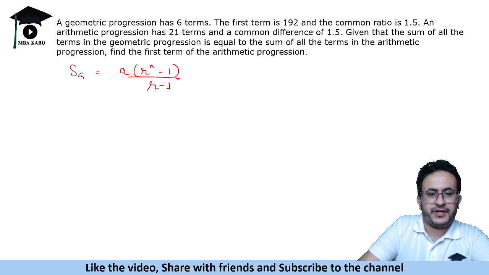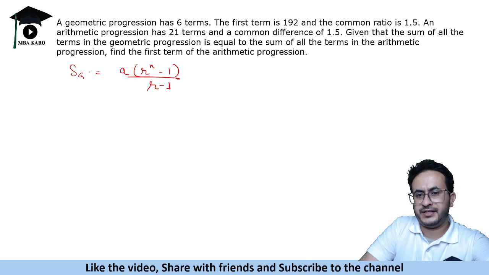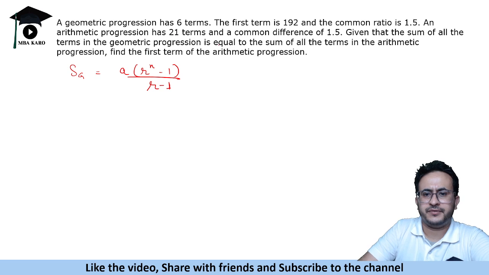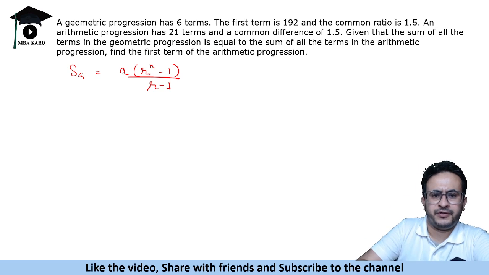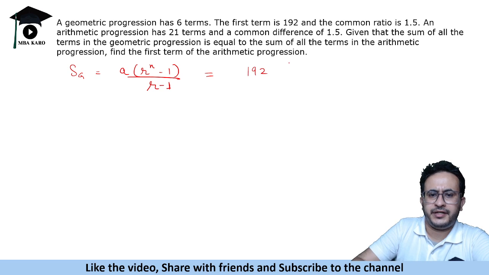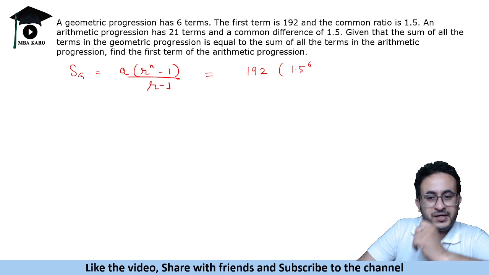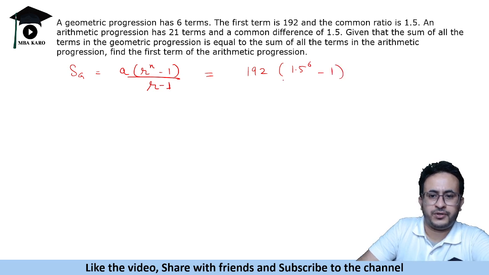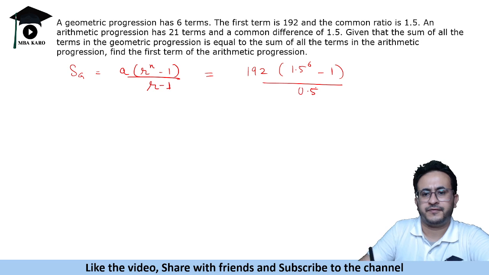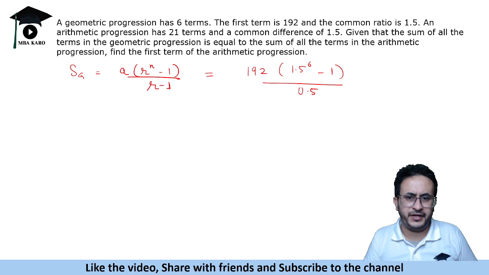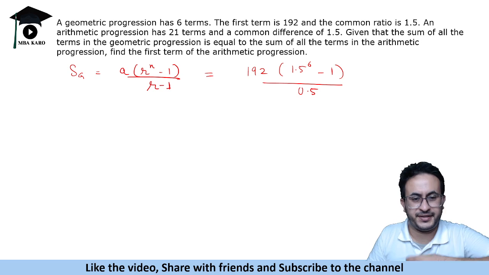S is given by the first term 192, then 1.5 is the common ratio raised to the power 6, minus 1, upon 0.5. Okay, now finding 1.5 to the power 6 could be a tricky task.